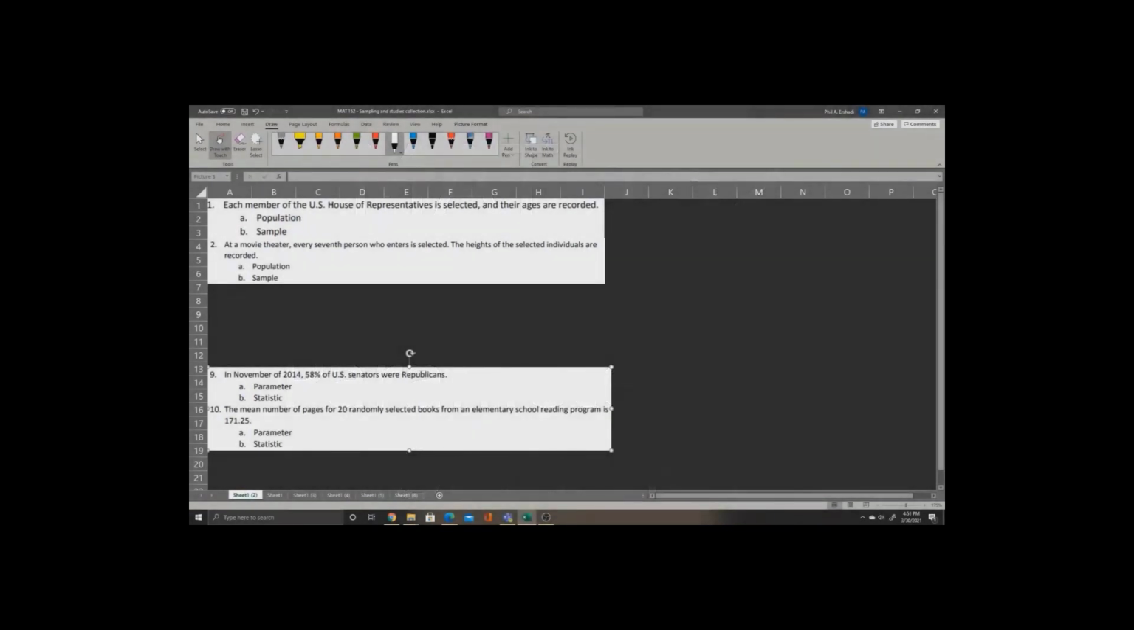Here we'll discuss populations and samples. In the first question, it says each member of the U.S. House of Representatives is selected and their ages are recorded. We are being asked, are we studying a population or are we studying a sample?